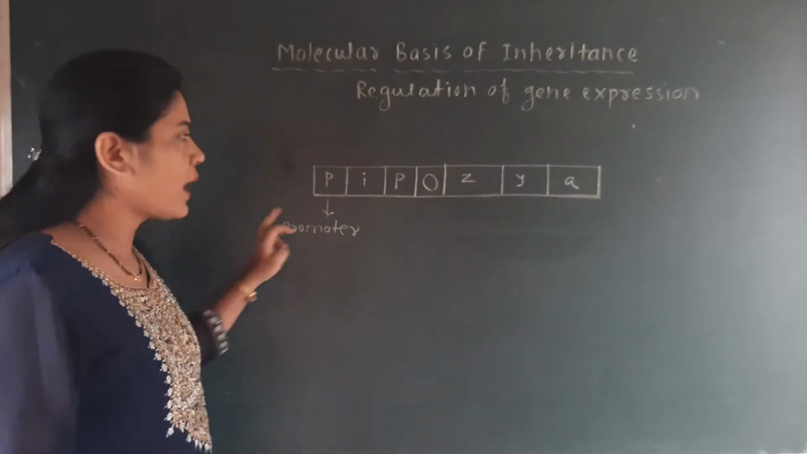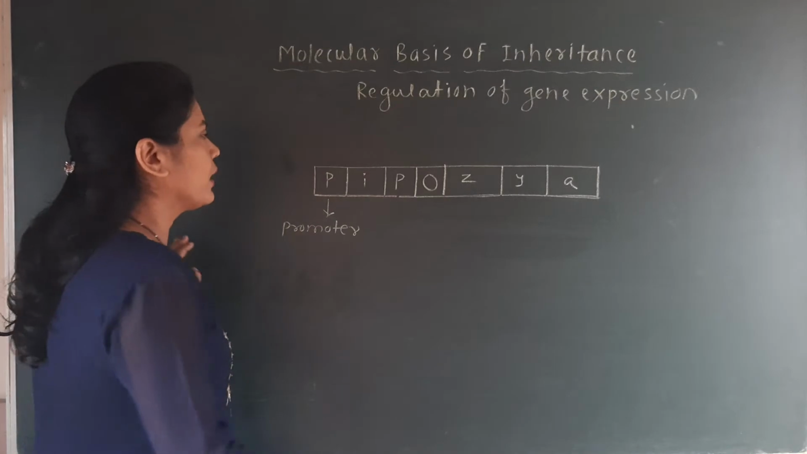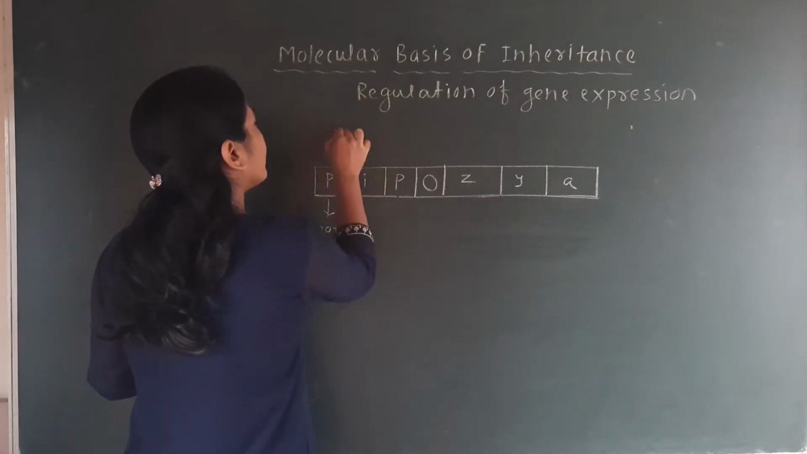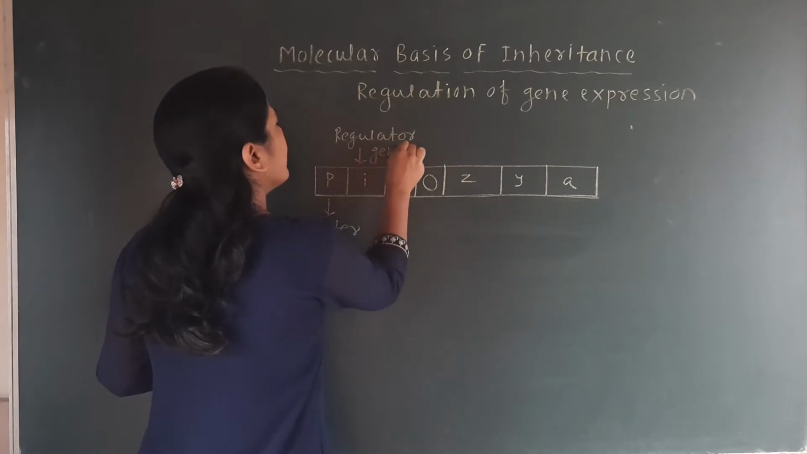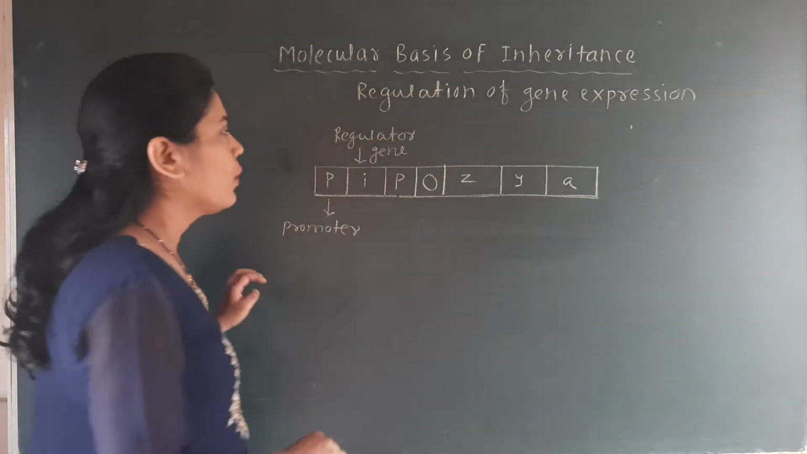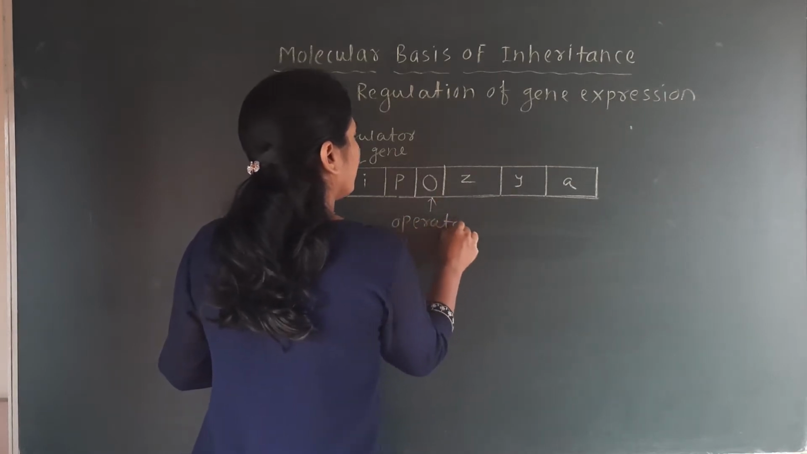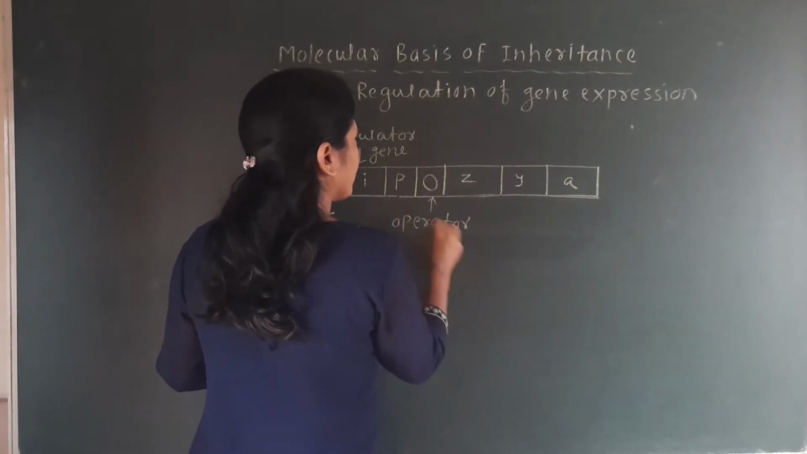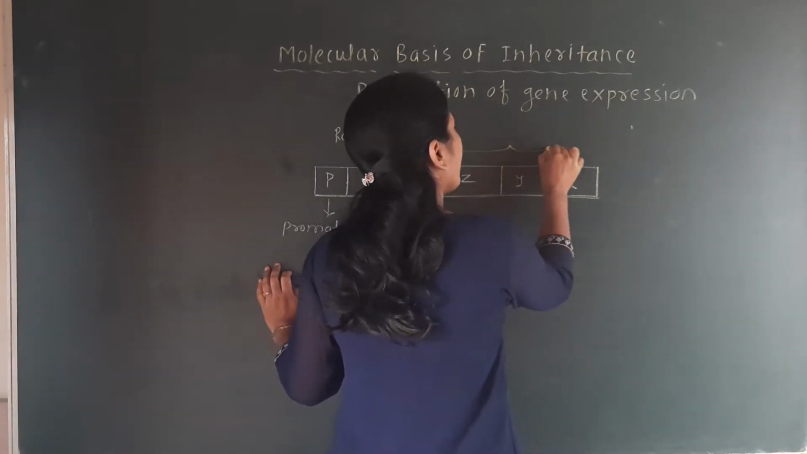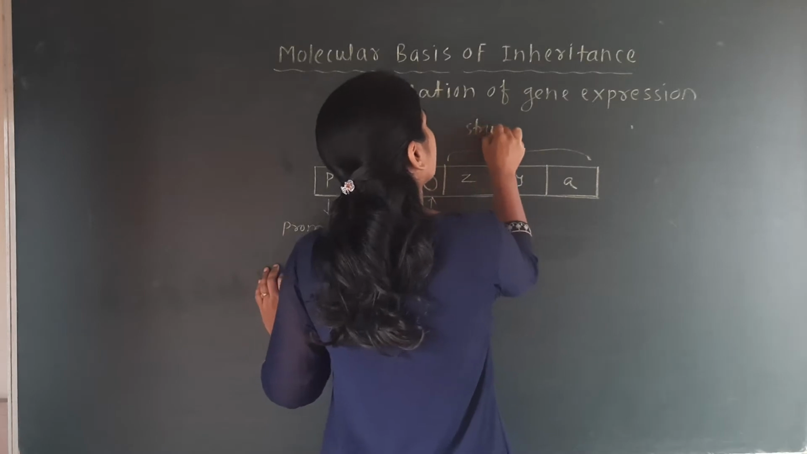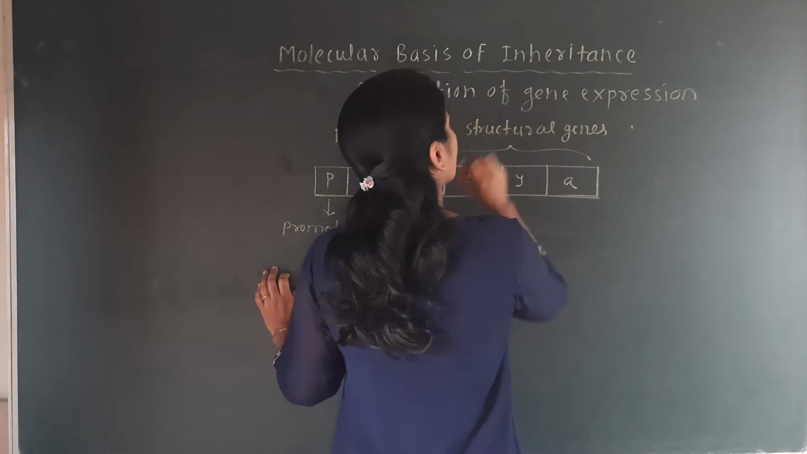Here also another P, that means the same, promoter. This P is the promoter. This I is called the regulator gene. O stands for operator gene. And these Z, Y, A are called the structural genes.